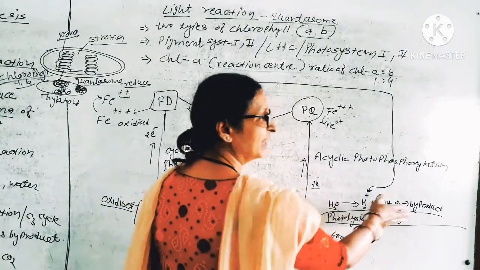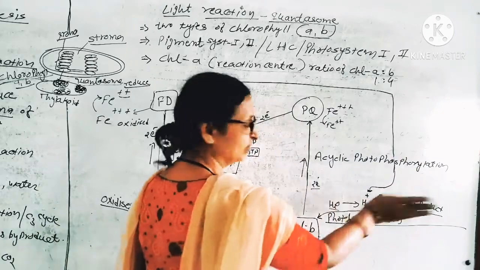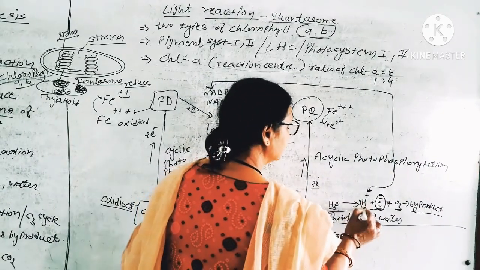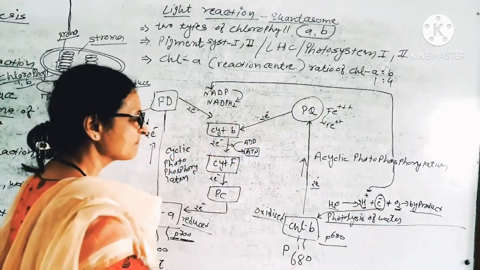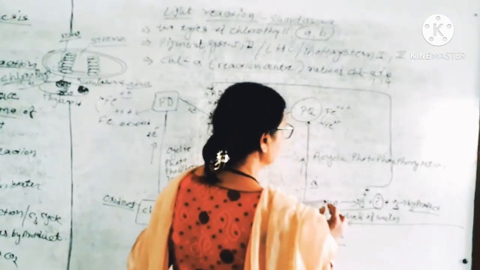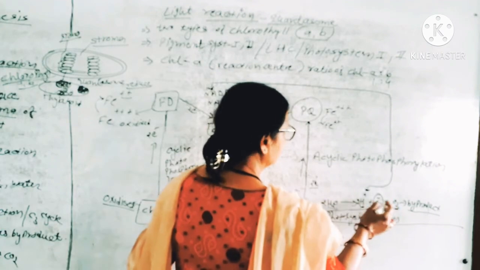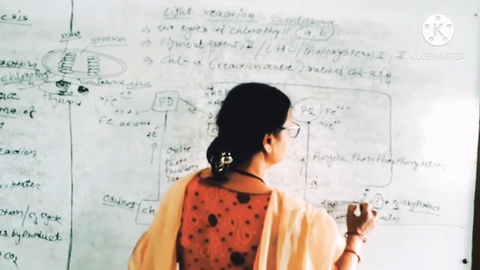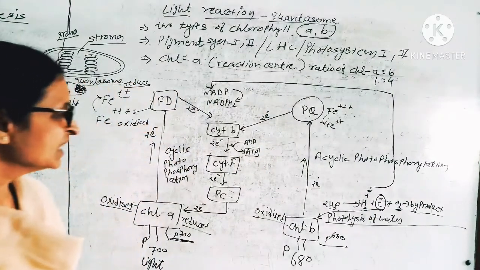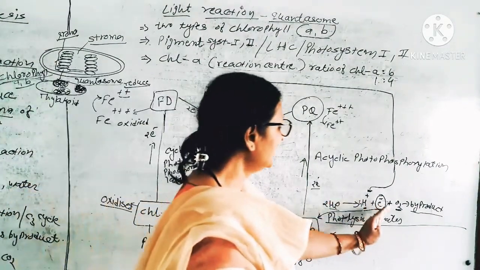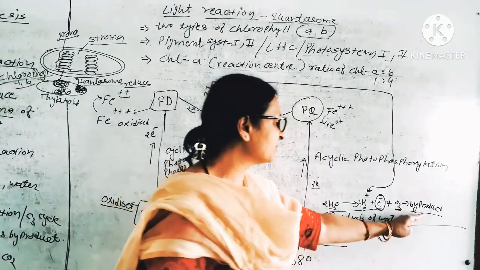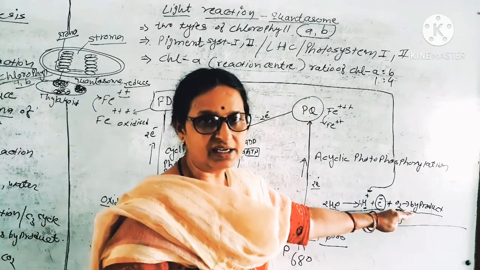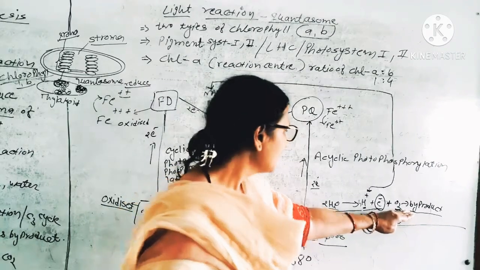We are not balancing the equation here, you can balance it. Hydrogen we can write as 2H, then 2O2, here 4 hydrogen, this one is the balance. So hydrogen, electron and oxygen as a byproduct. Oxygen comes out from the stomata into the atmosphere and it helps in respiration of ourselves.